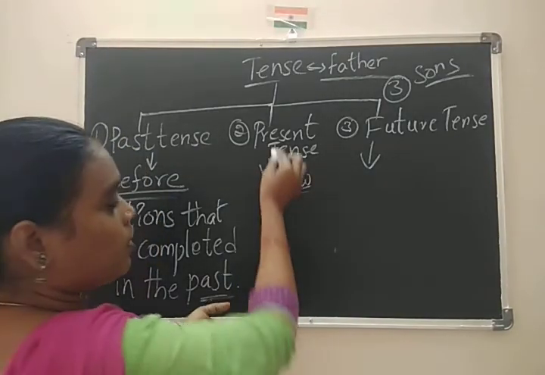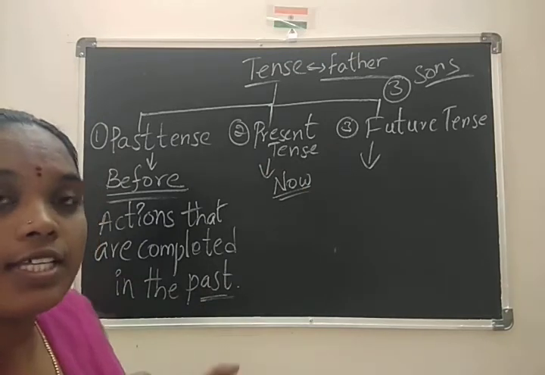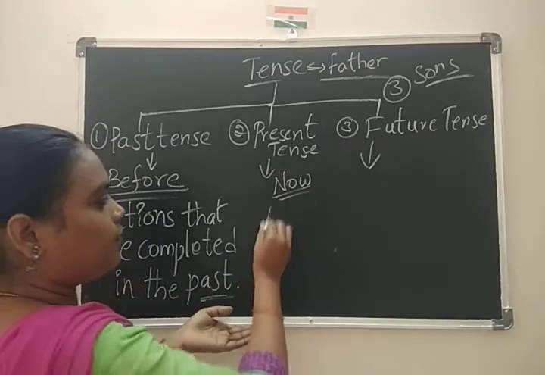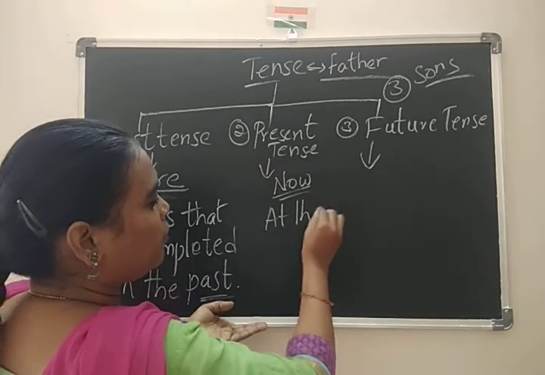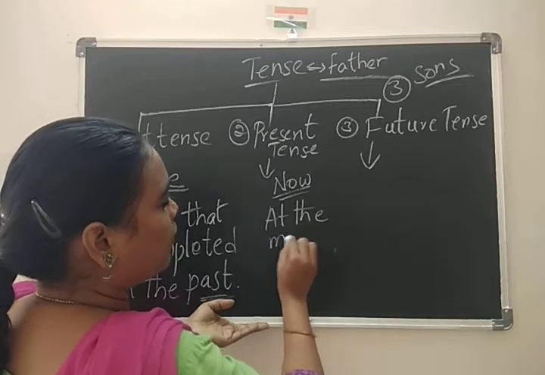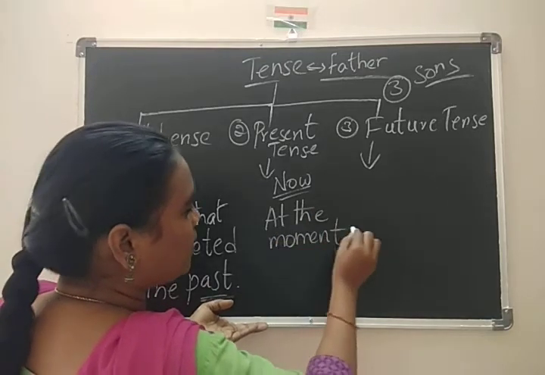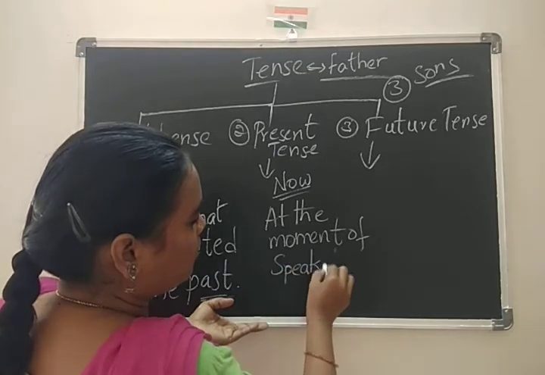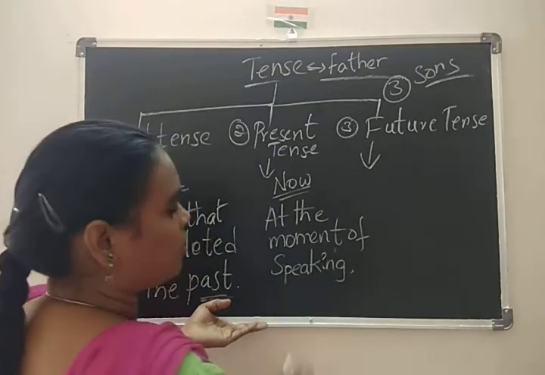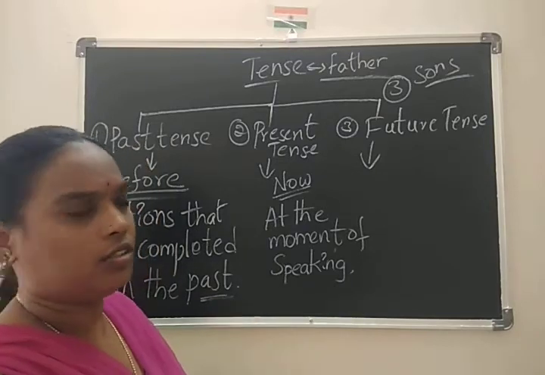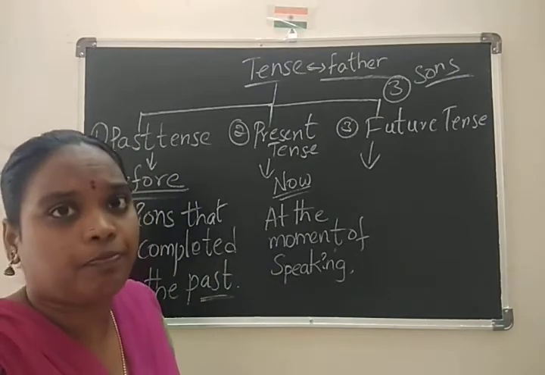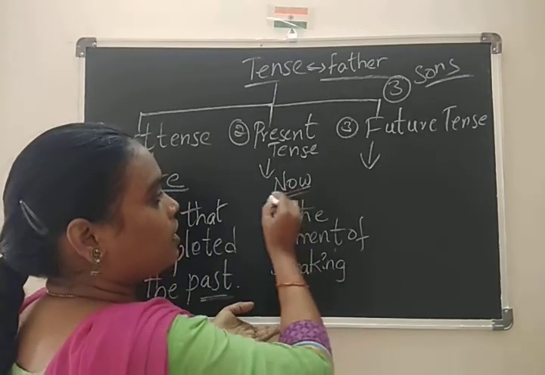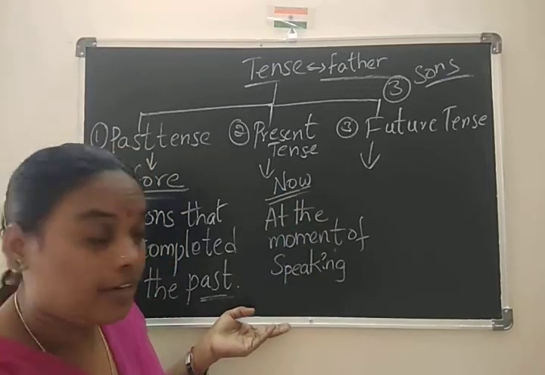Now. We can use it while writing. I am writing at the moment of speaking or at the moment of doing. You can take any action at a particular moment of time. So that is the indication, now.